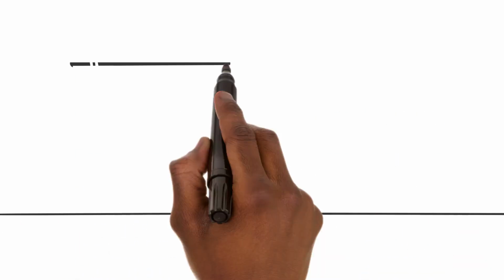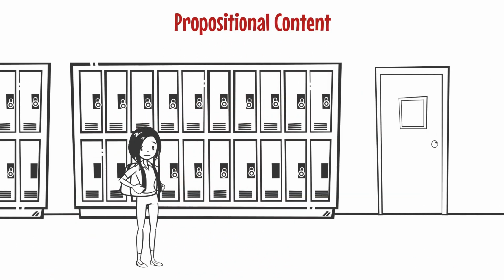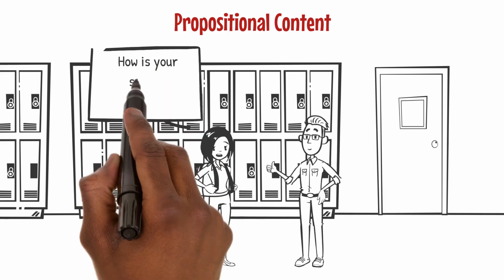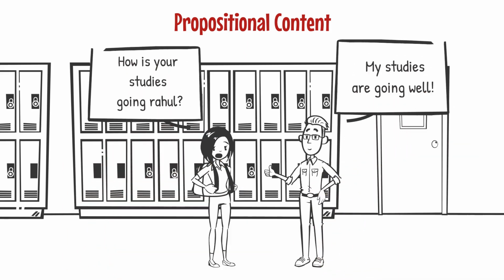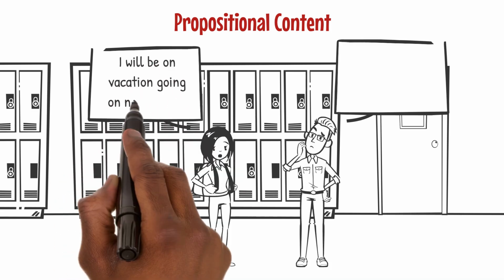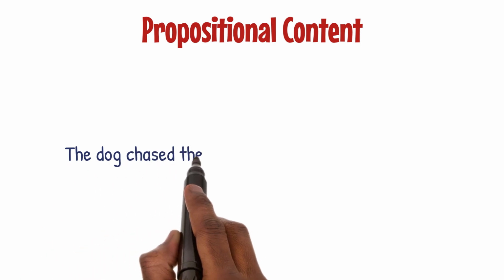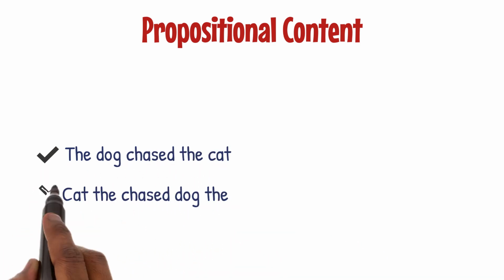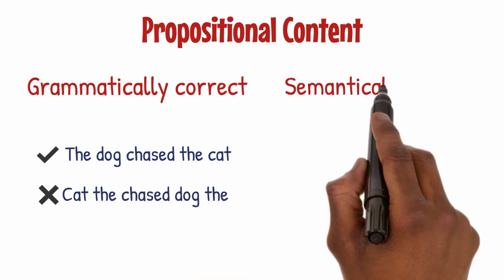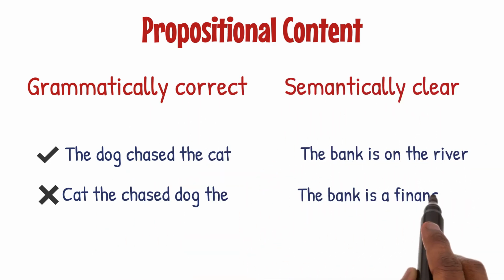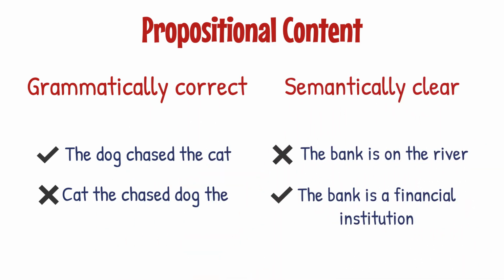Propositional content is the ideas within conversations, packed in sentences to help listeners understand the speaker's intentions. This content needs to be clear to avoid miscommunication. Using propositional content means creating sentences that are grammatically and semantically clear, making interactions deeper and clearer.